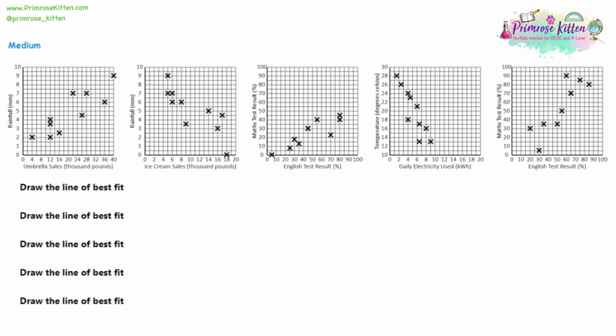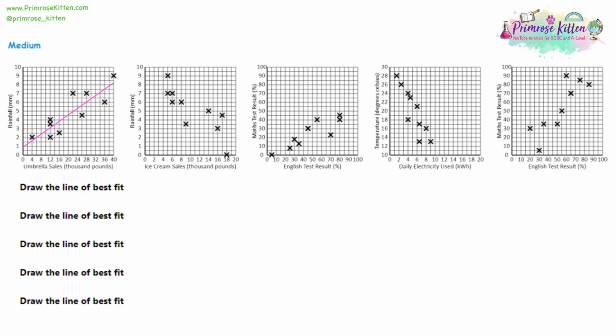Now, as well as drawing a scatter diagram, you also need to draw a line of best fit. We'll talk about what these are used for more in the hard questions, so just trust me for now that they're useful. But there is one thing I can show you now. How do you draw them? Well, what you want is a line that goes through all of your data. A lot of students draw from one corner to the other corner, and that's not really what you want here. You want your line to go through the middle of your coordinates like this.